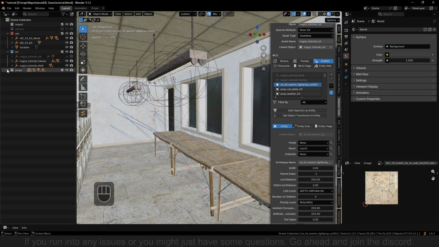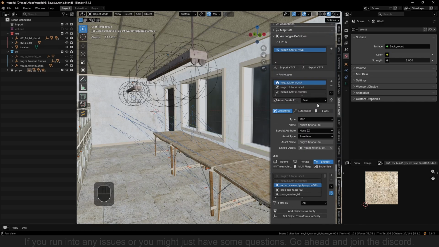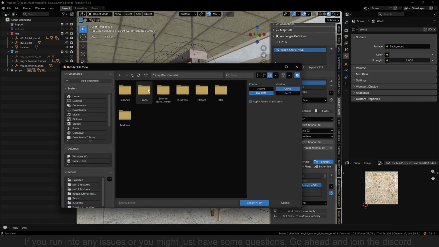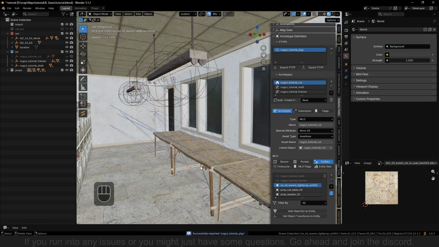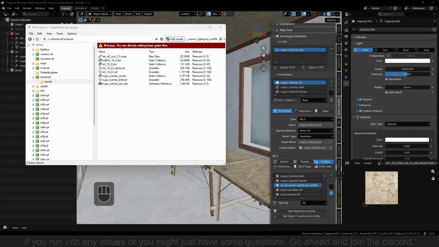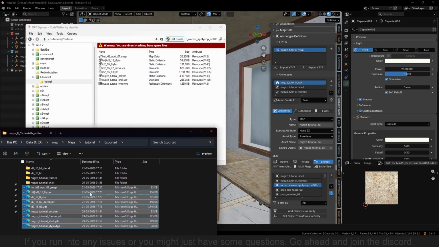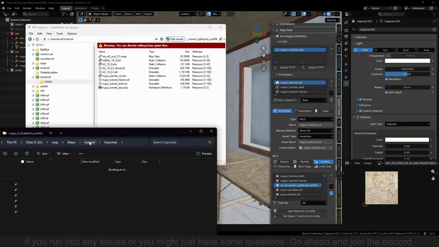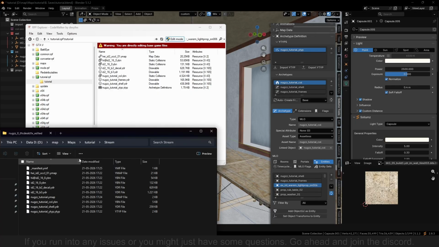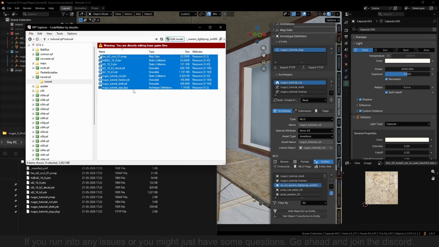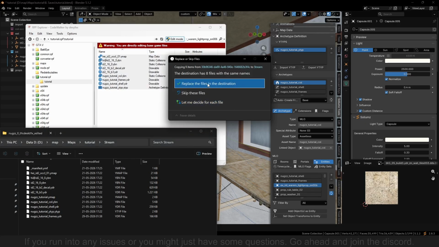So before we can check, we have to re-export the white type. So export. And after opening RPF, I am going to import all the files from right here. So from the exported folder here, and I'm going to put these into the stream folder. So right in here, replace, yes.